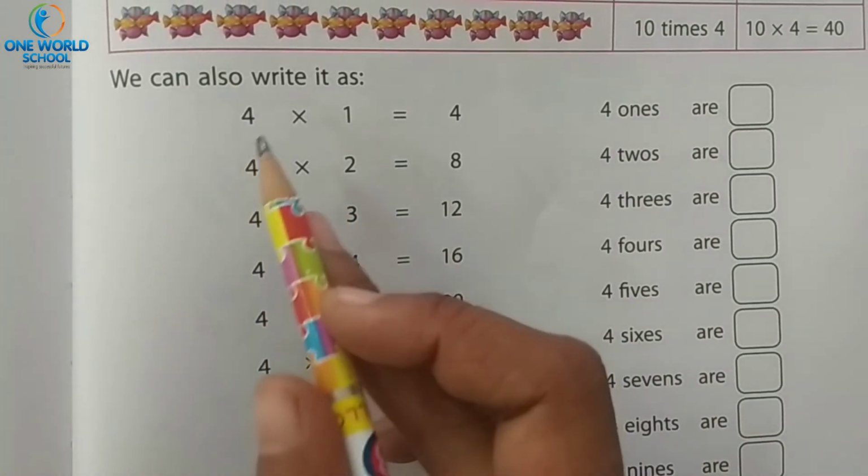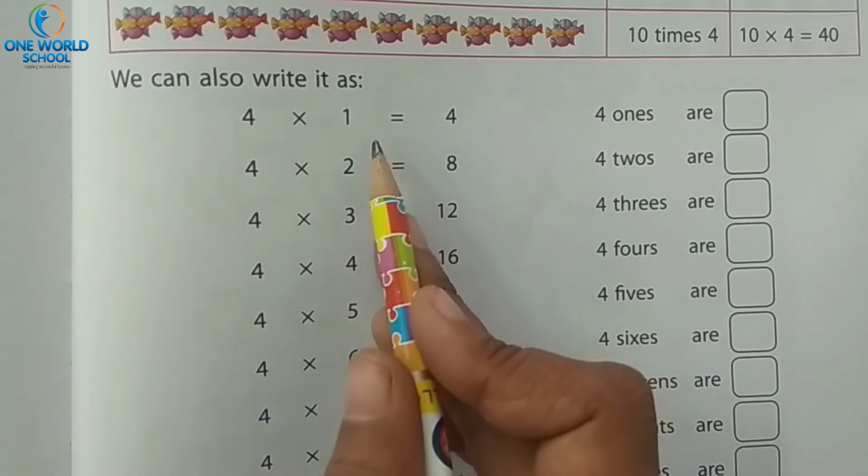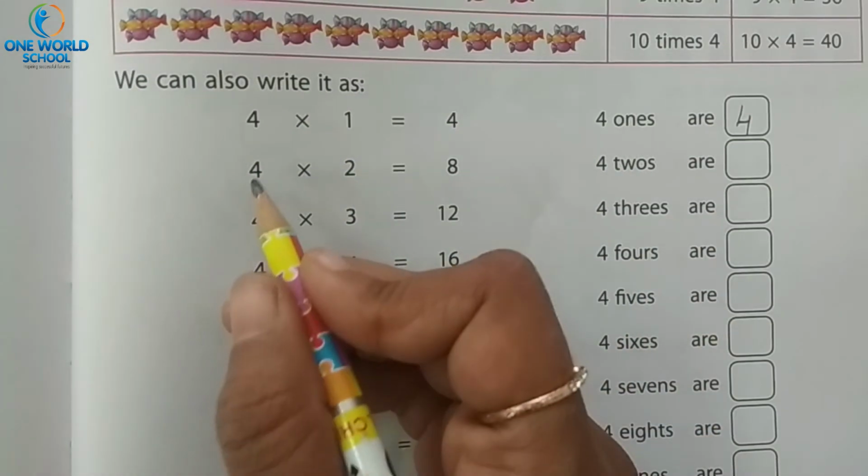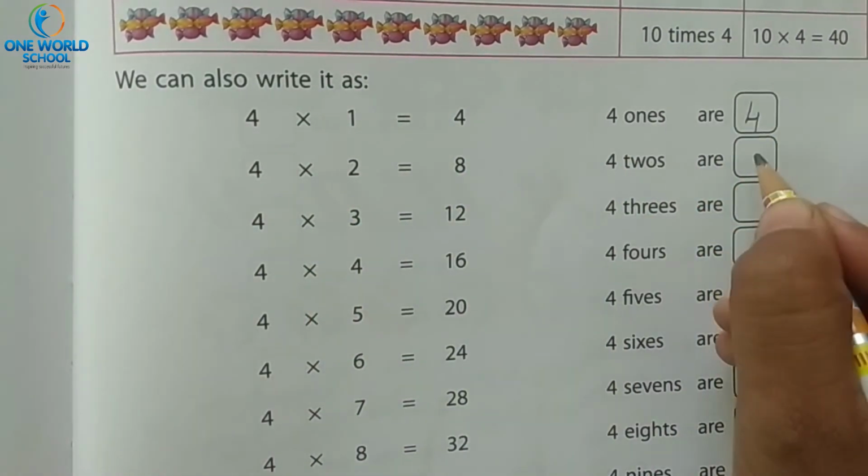Next is table of 4. Start repeating with me. 4 ones are 4. 4 twos are 8.